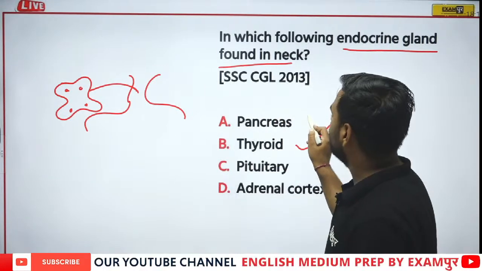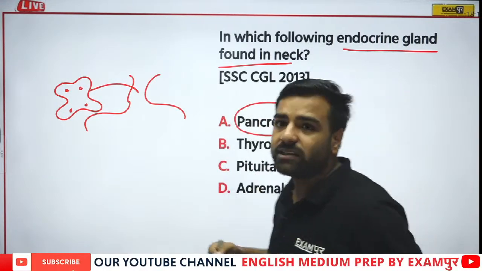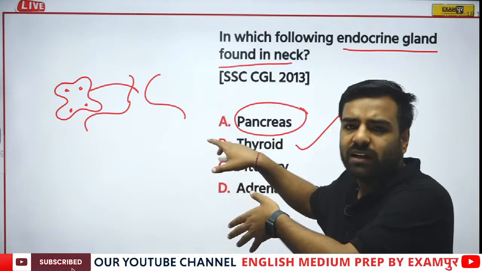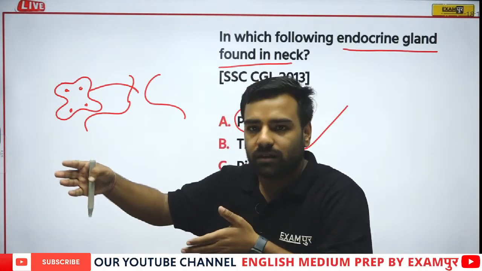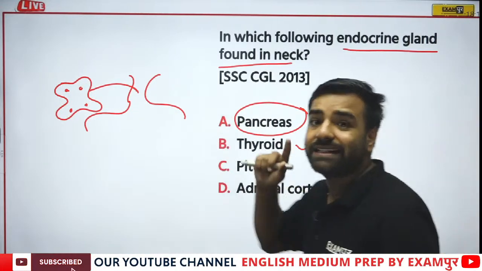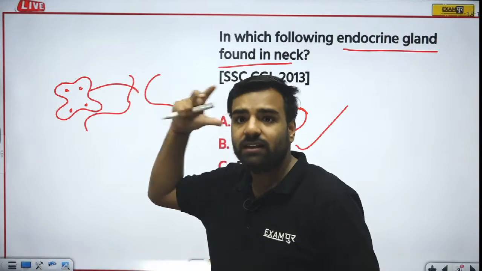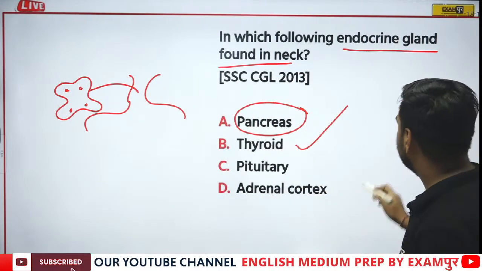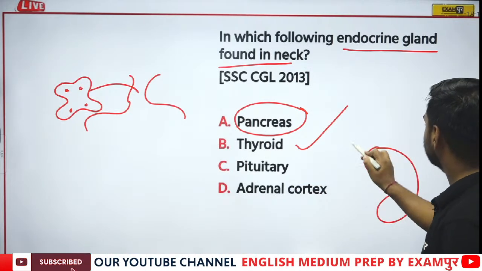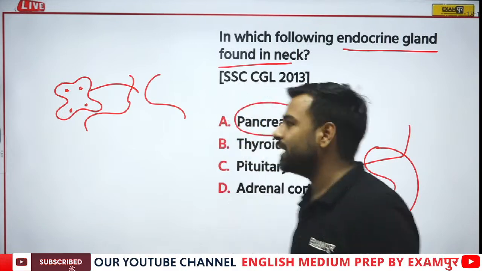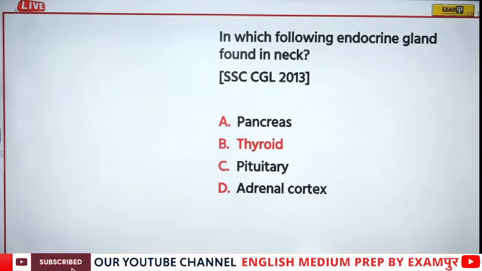If I talk about the location of the pancreas in the human body, I'll show you via diagram as well. It is near the stomach. If I talk about the pituitary, we have discussed it's in the brain, in your skull part. The adrenal gland is located on the kidney, right above the kidney. So yes, Sana, you're totally correct. Absolutely correct. HR, I'm waiting for your answers.